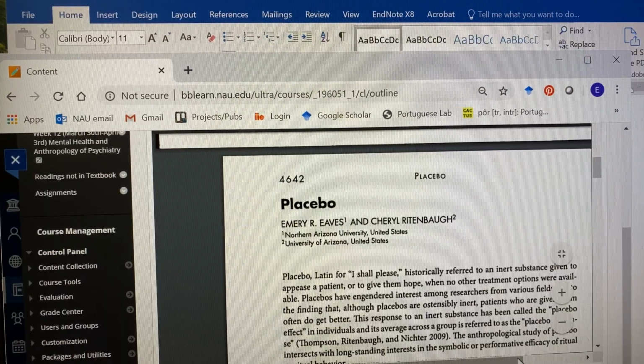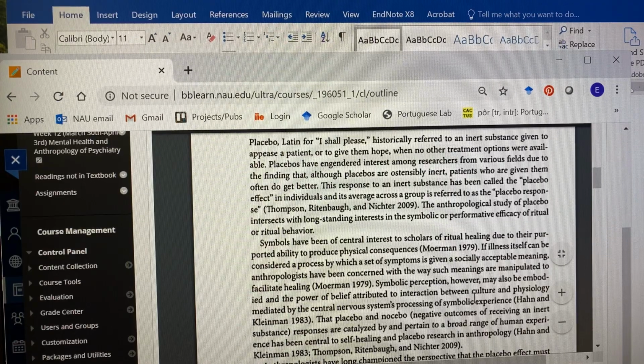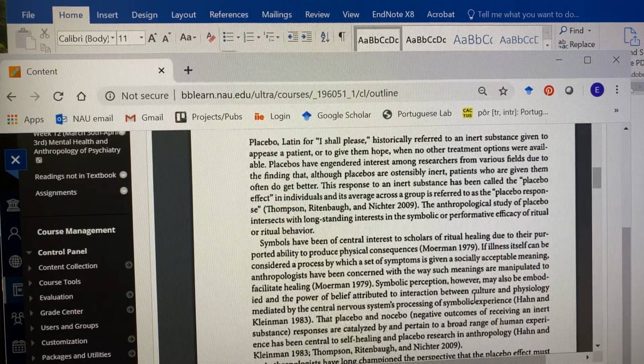This is one of my areas of a lot of interest and some expertise, as you can see, because I wrote the encyclopedia entry on it. So if you have questions about it or you want to talk to me about it, I'd be happy to talk to you more.